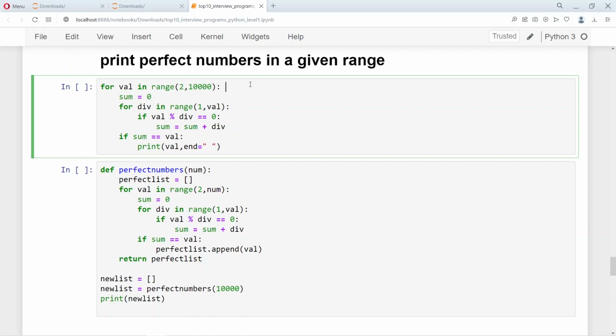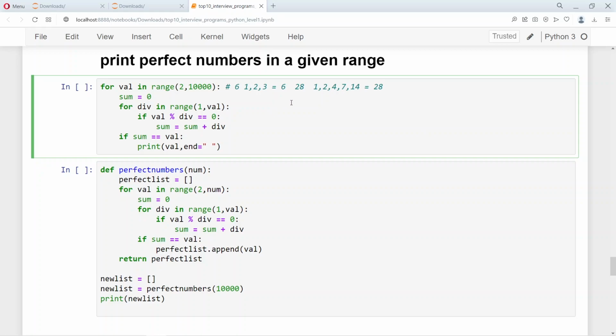Some examples of perfect numbers: one of the numbers is 6. So the factors of 6 are 1, 2, 3. So if you add 1 plus 2 plus 3, you get 6. The other number is 28. So if you look at the factors of 28, which are 1, 2, 4, 7, 14, if you add 1 plus 2 is 3, plus 4 is 7, 7 plus 7 is 14, 14 plus 14 is 28. So you get 28, which is the number itself. So 28 is a perfect number.